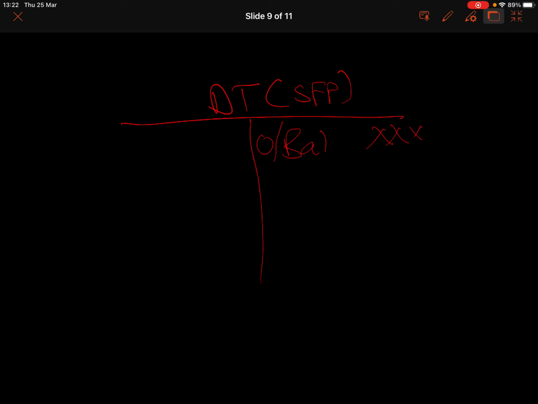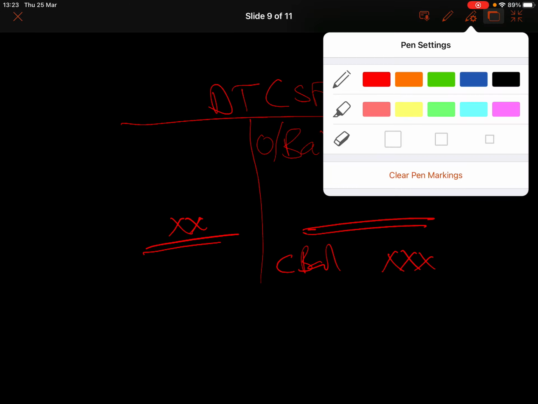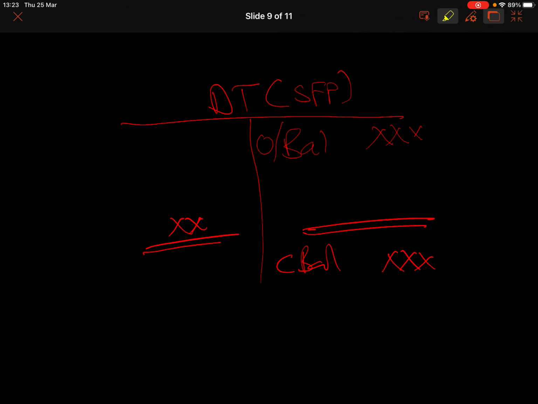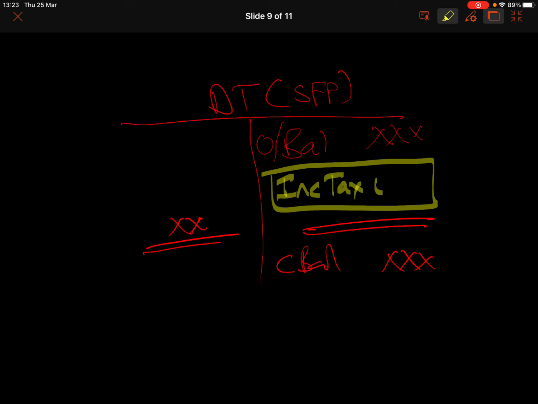We do our deferred tax calc, and at the end of the year, we calculate what we want our closing balance to be. And then we do a journal for whatever we need to go into that deferred tax account to get to the closing balance. And the other leg of this journal will go to my income tax expense.